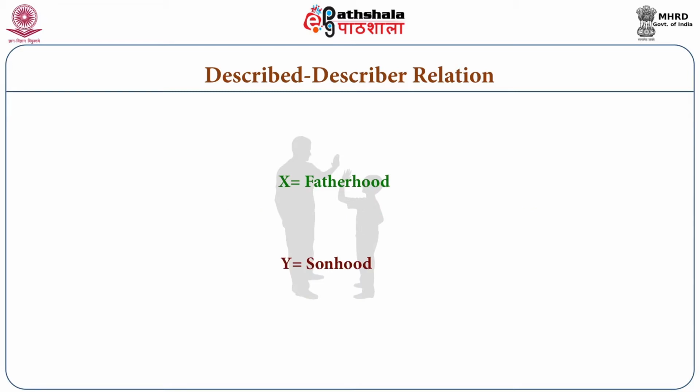So in y there will be sonhood, and in x there will be fatherhood. But this fatherhood cannot be there if it doesn't describe the sonhood in y, and if there is sonhood in y, this sonhood describes fatherhood in x. So both the sonhood and fatherhood describe each other.